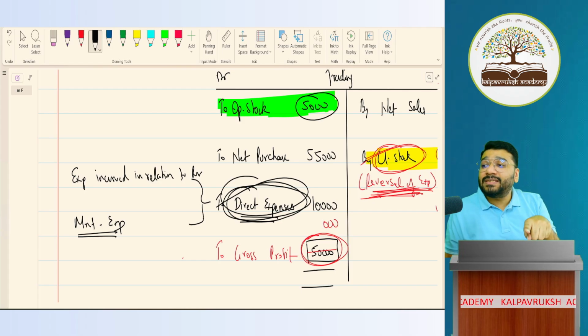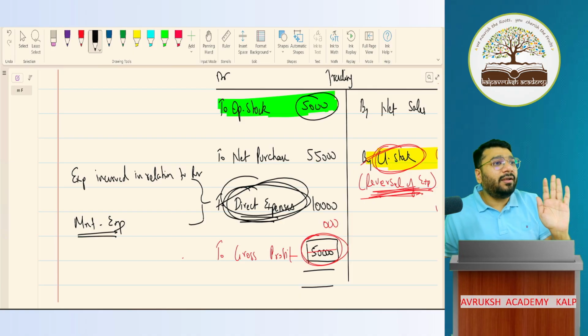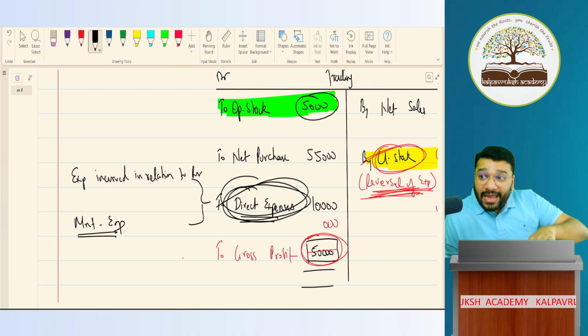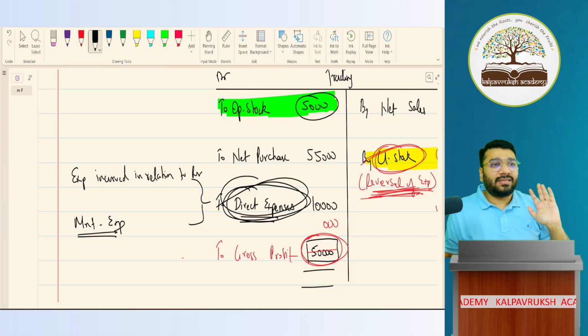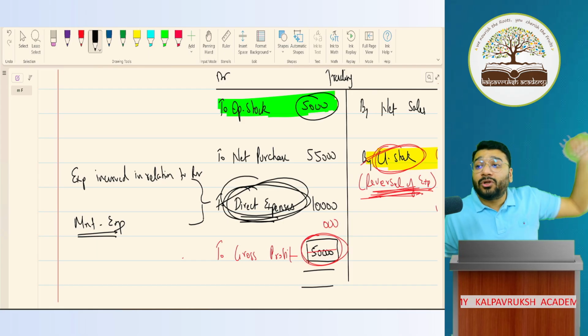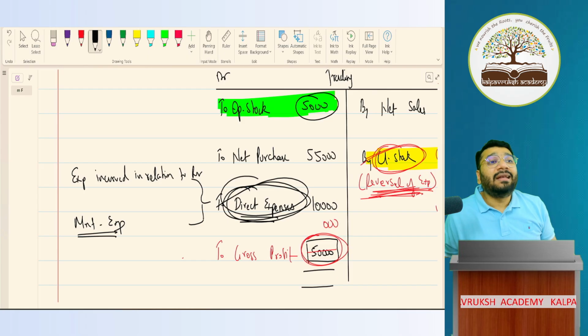So indirect expenses are those expenses incurred by the business for their comfort, for the comfort of the customer. But that is not an expenditure I must incur to do business. Without incurring indirect expenses also, I can do my business. Hence, all the indirect expenses will go where? In your P&L account. And direct expenses go to your trading account.